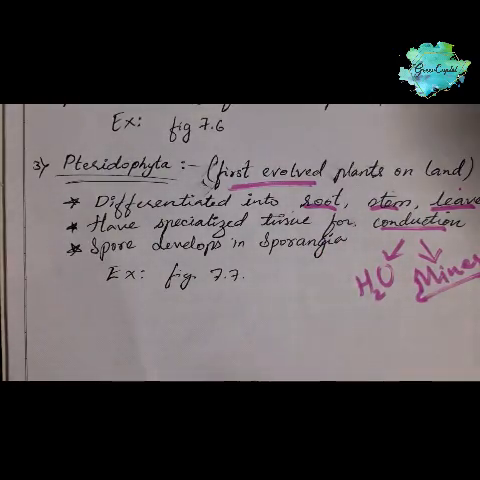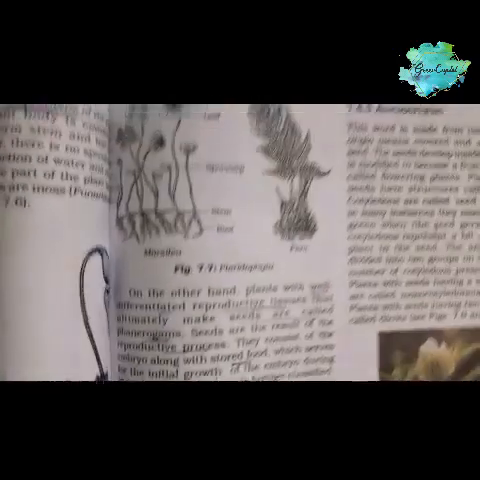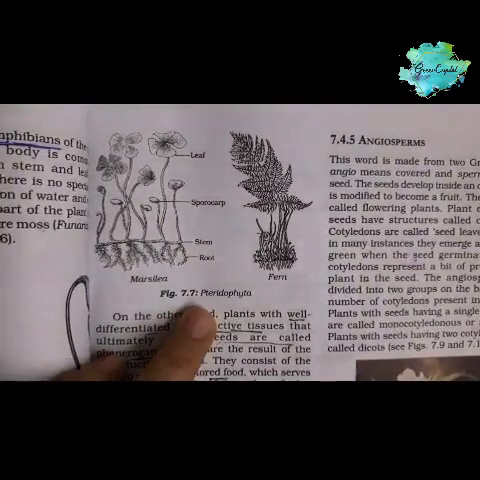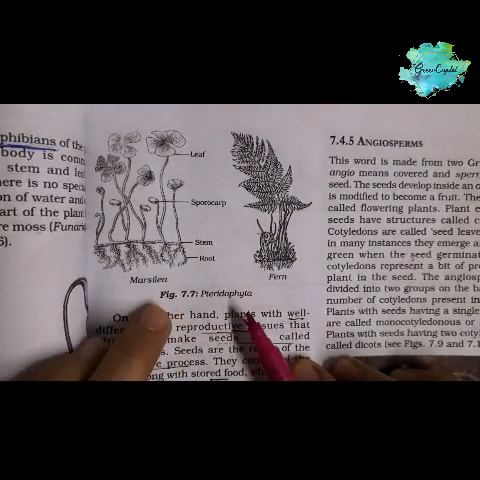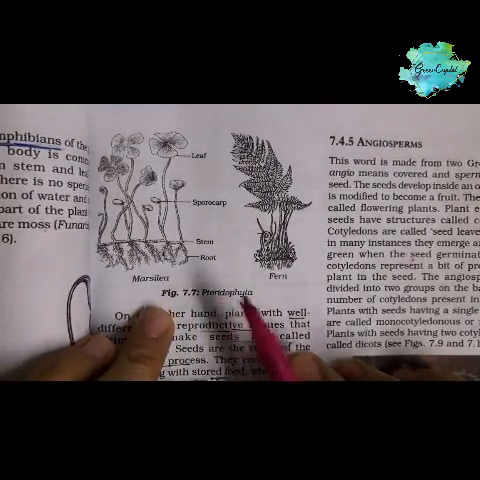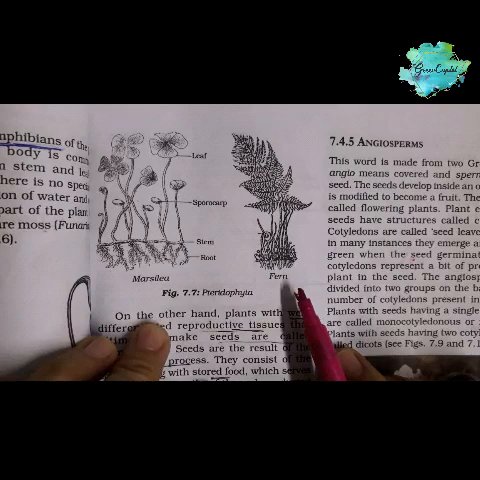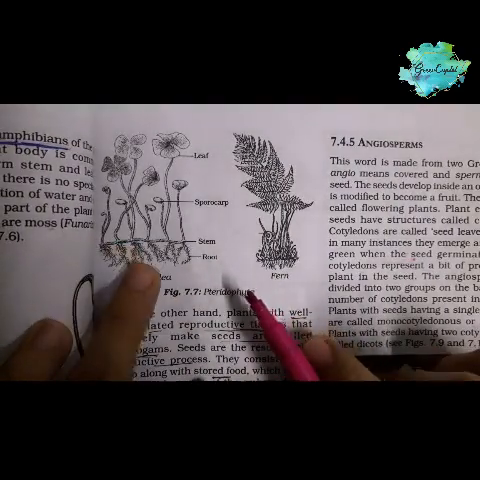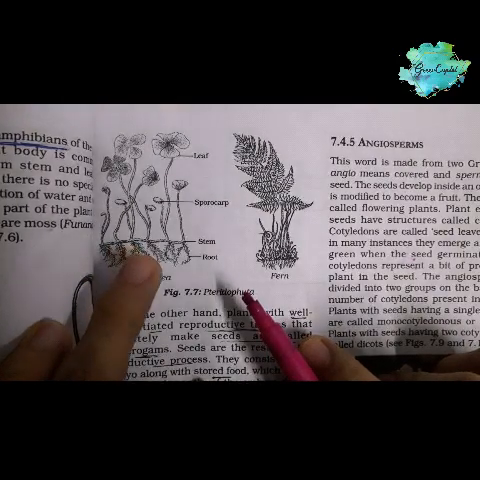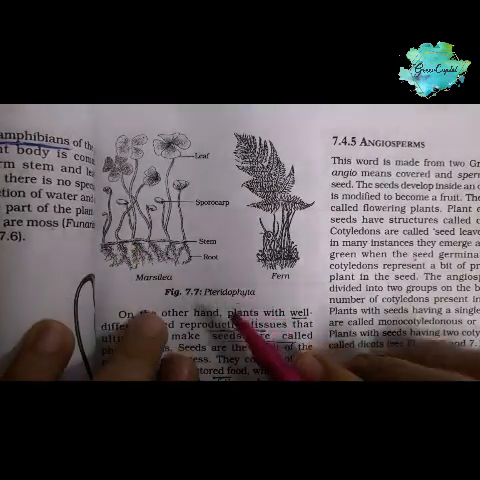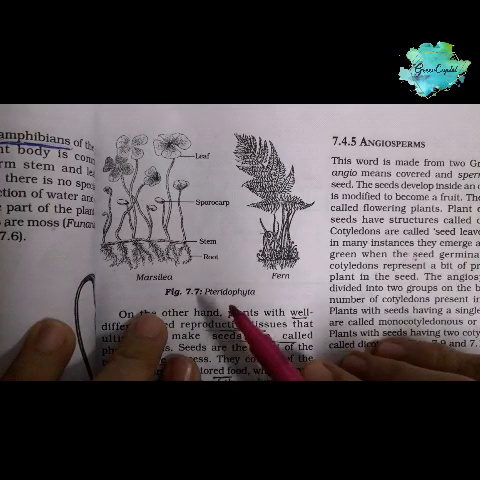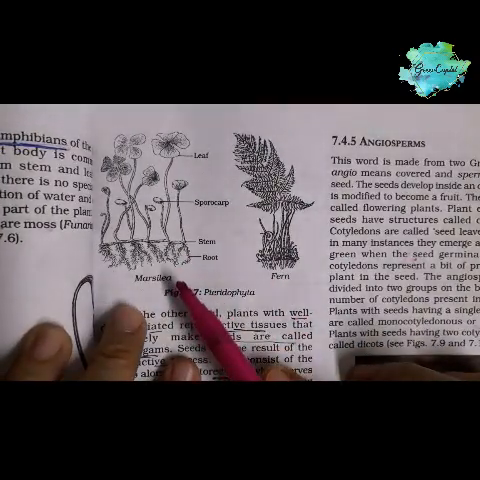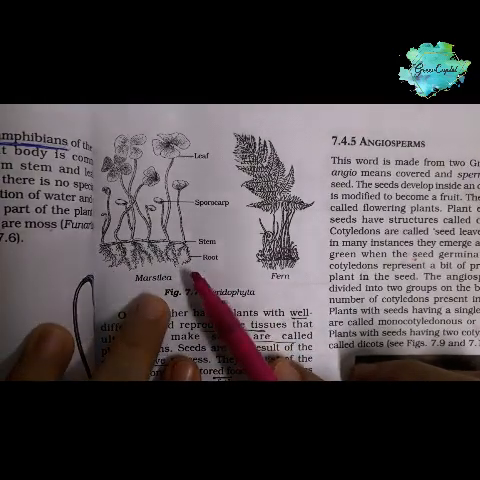Next we'll move on to figure 7.7 on your page number 87. Just have a look. Pteridophyta, examples are Marsilea and fern. Marsilea is mostly found in shallow and still water, still meaning not moving, and in seasonally wet habitats like swamps and rivers. On walls also we can sometimes find it.